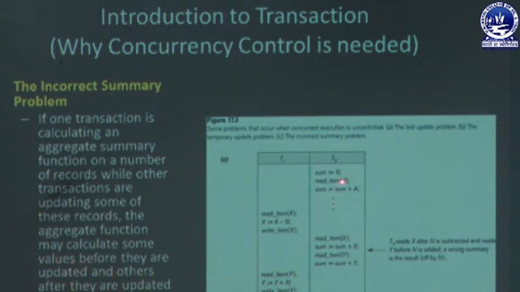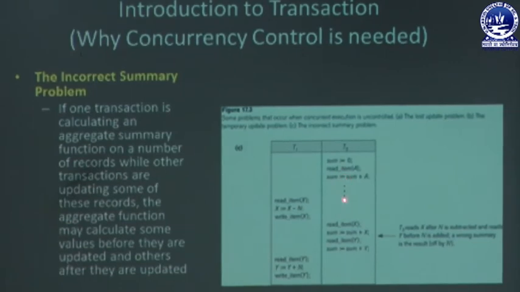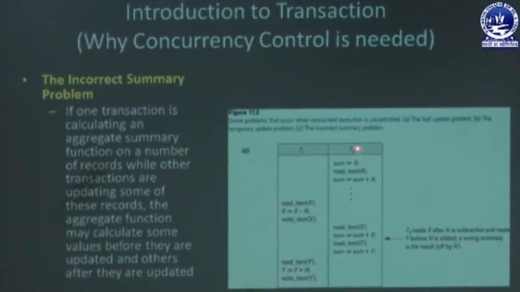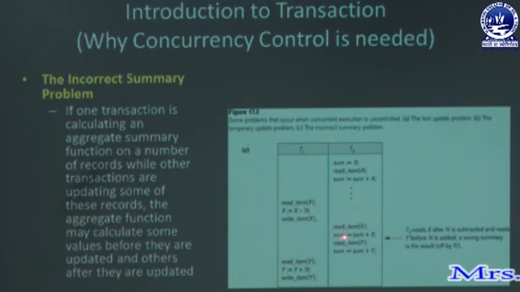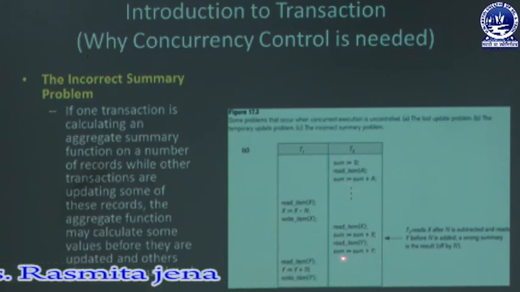You can see here a variable sum is initialized to 0, then read item X and sum equals sum plus A, and in this way it is calculating the aggregate value. So you can see one transaction is calculating the summary and the other is updating. Sometimes the aggregate function may calculate some values before they are updated and others after they are updated. When the other transaction is updating, it may take the value before updating or after updating. So due to this reason it may return an incorrect aggregate value.